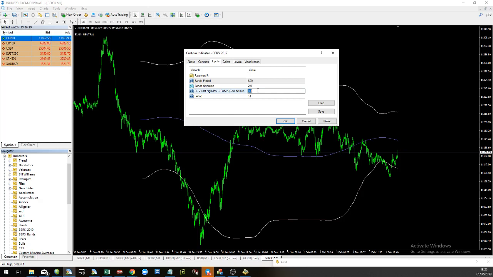And the number here is how many points below that do you want to put the stop loss. So it's like a stop loss buffer. Same as the top one. If you had a sell signal, the stop loss would go above the high, and then the buffer is whatever on top of that you want it to be. So you choose your own number there.